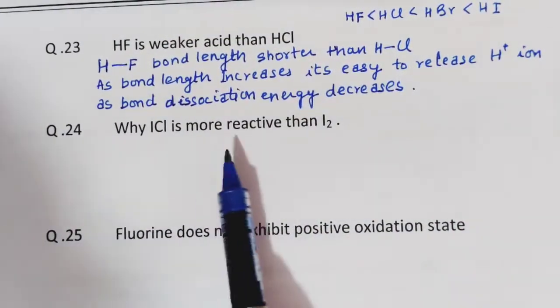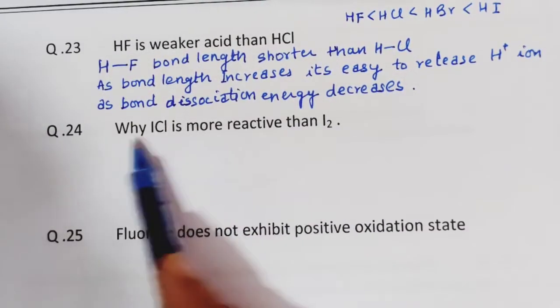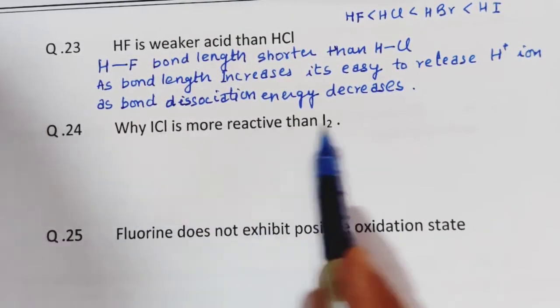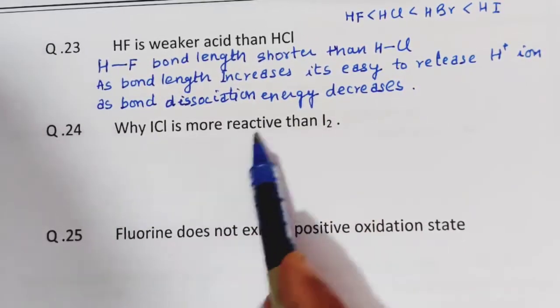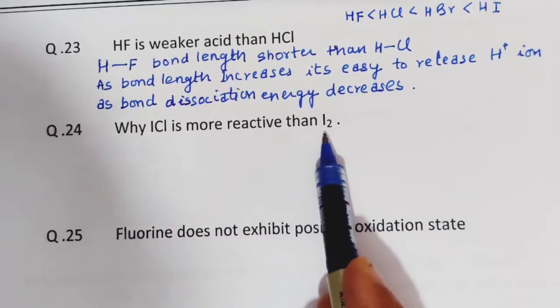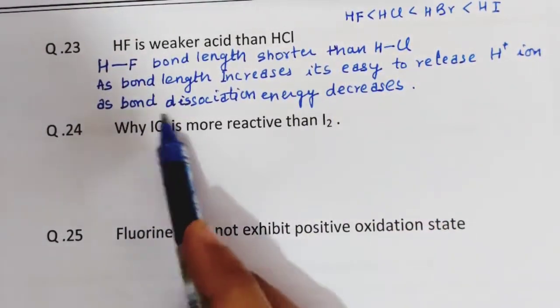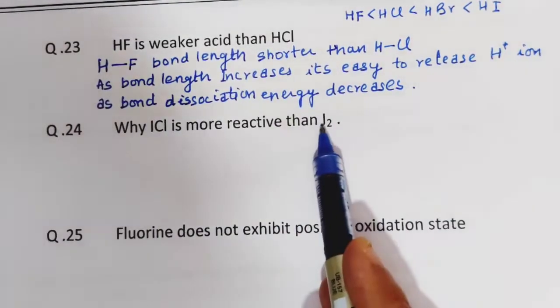Next question, why is ICl more reactive than I2? What is the difference between ICl and I2? This one is an interhalogen compound and this one is a simple halogen. Interhalogens are always more reactive than halogens. This question can be framed in another way also: why is an interhalogen more reactive than a halogen?